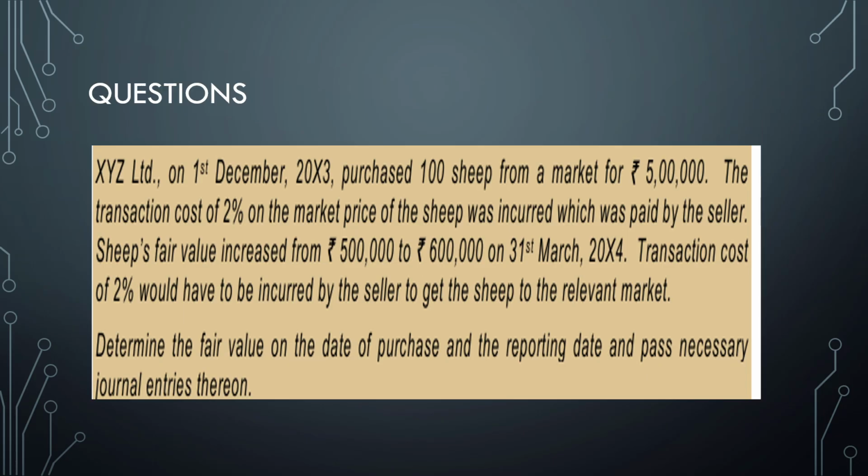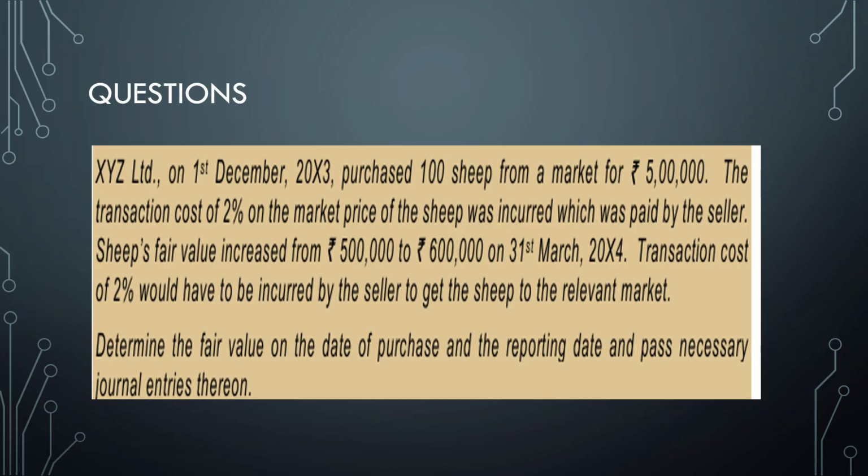So XYZ Limited on 1st December 2023 purchased 100 sheep from the market for 5 lakhs. Transaction cost is 2%, and it is paid by the seller. You will understand the 'paid by seller' and the reason in the next question. That's why I include both the questions. Sheep's fair value increased from 5 lakhs to 6 lakhs on 31st March 2024. Transaction cost of 2% would have to be incurred by the seller to get the sheep to the relevant market. Determine the fair value on the date of purchase and the reporting date, and pass necessary journal entries.